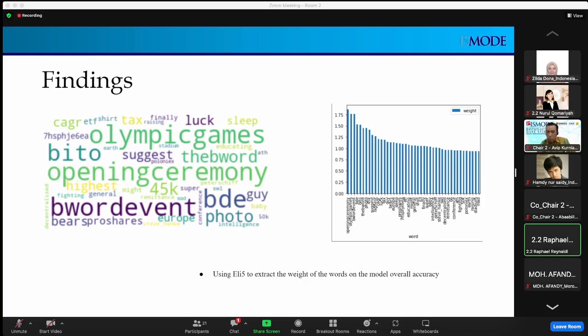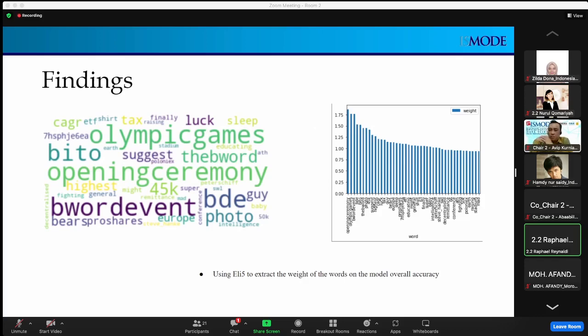The top 5 words are opening ceremony, Olympic Games, B word event, and then there's BDE and BTO, and then also the B word. Essentially, these are what affected the price on a given day, whether it be a decrease in price or an increase in price. And opening ceremony had the most weight out of all the words.